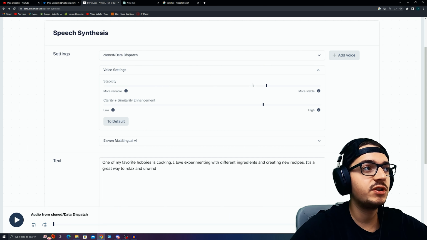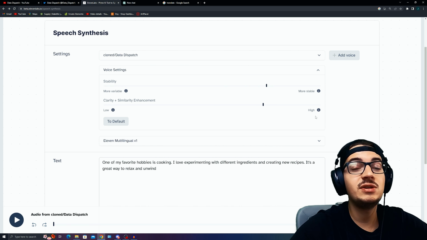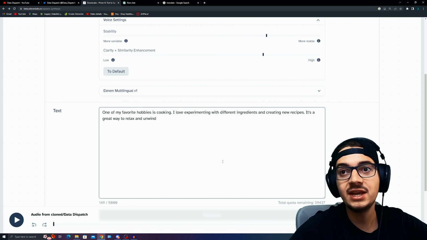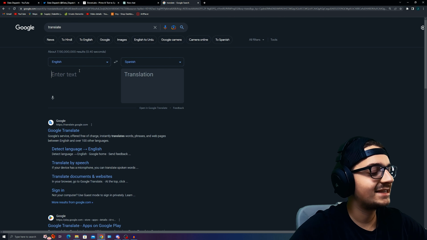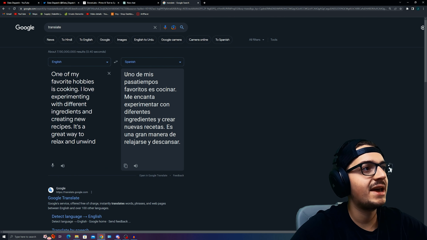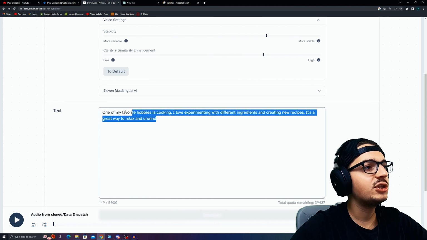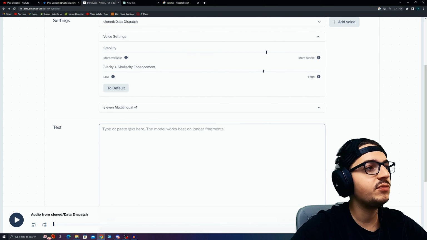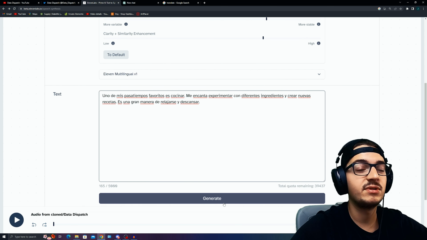And in the voice settings right here, you can actually change the stability and also work with the clarity to actually change the pitch of your own voice and also how the actual prompt language creator is working. So if we go to Google Translate here, let's take that same text and put it into Spanish. You can see right here, we will copy this to our clipboard, bring it back to ElevenLabs. Make sure that we have the 11 multilingual V1 that is selected. We will paste this into here, and then we will generate it. It's going to pop up just in a second.